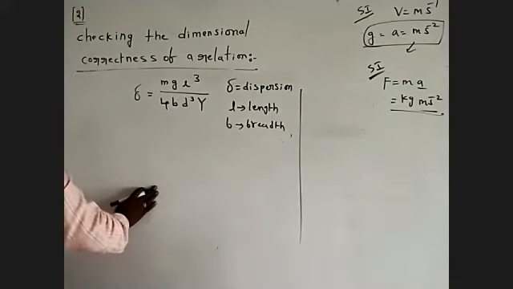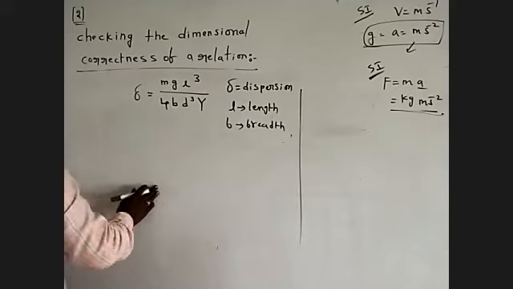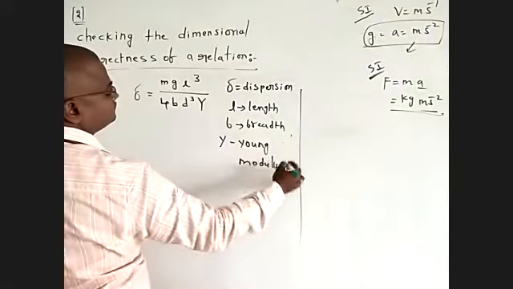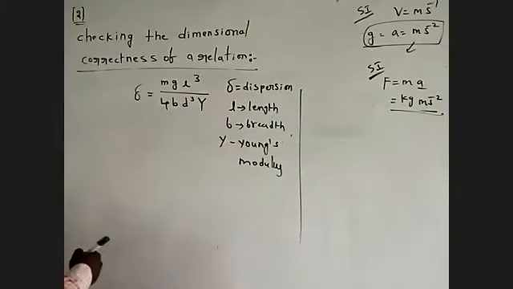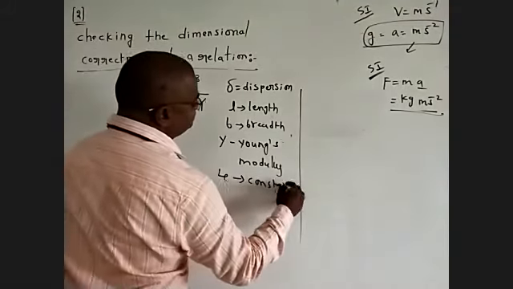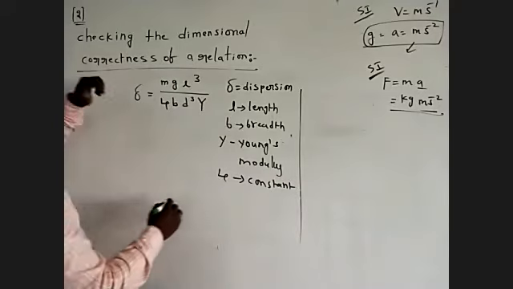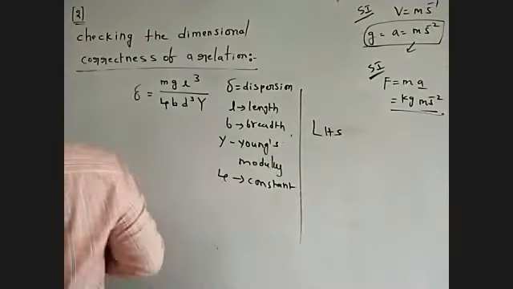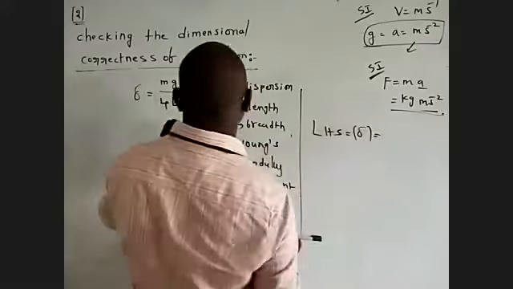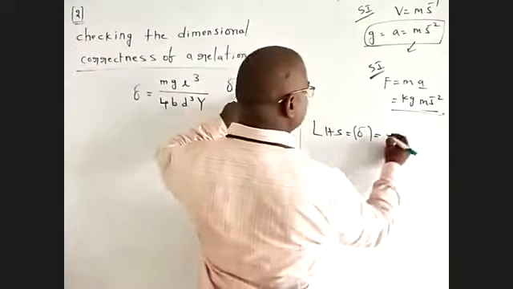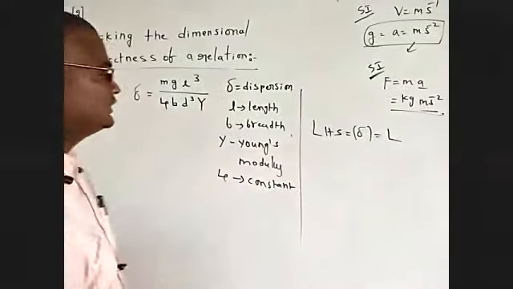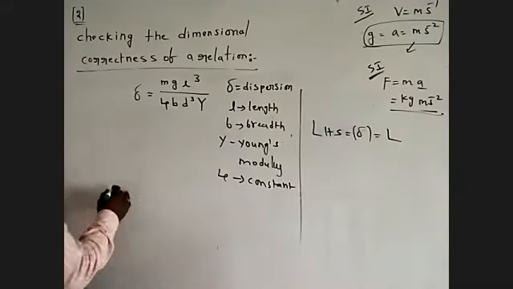Next, Y means Young's modulus. 4 is constant. LHS side: del means depression, and the unit of depression is length. LHS side over.